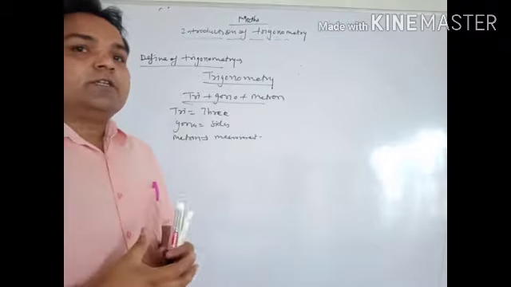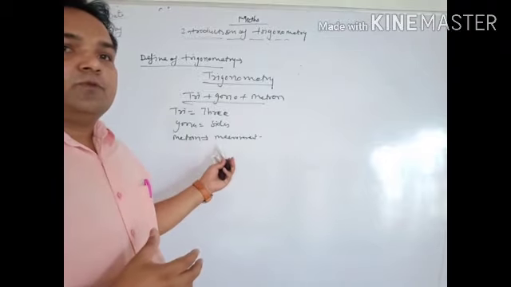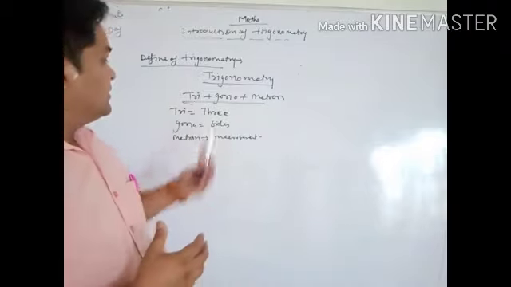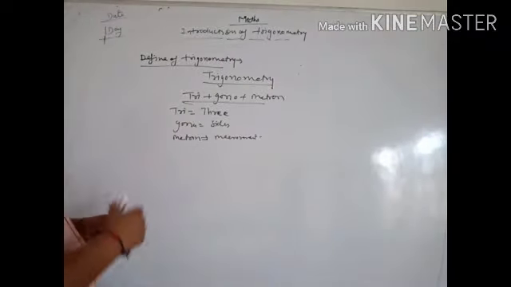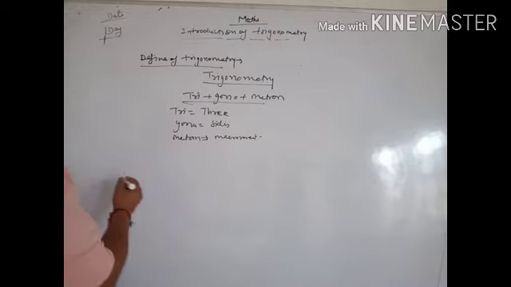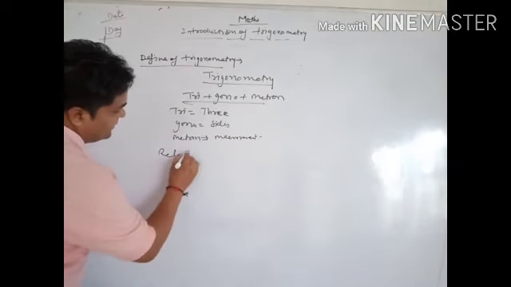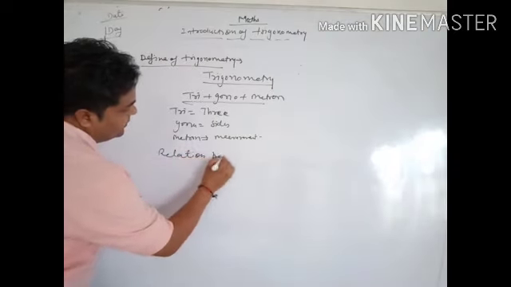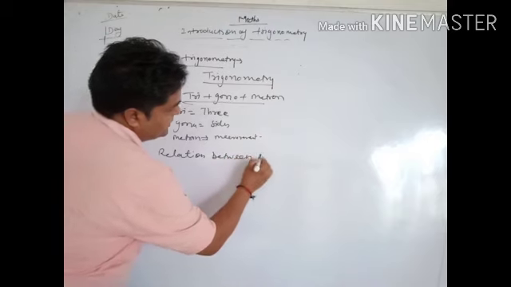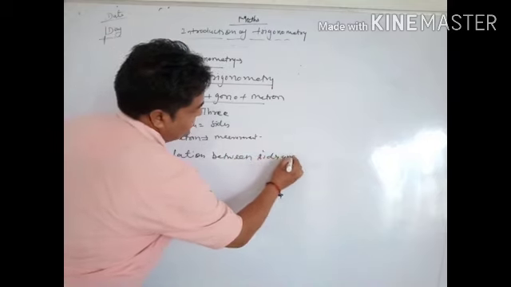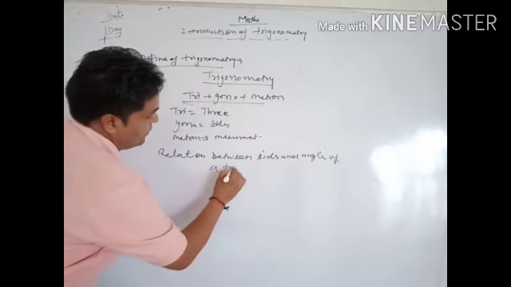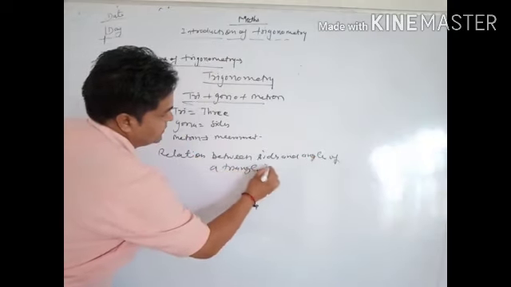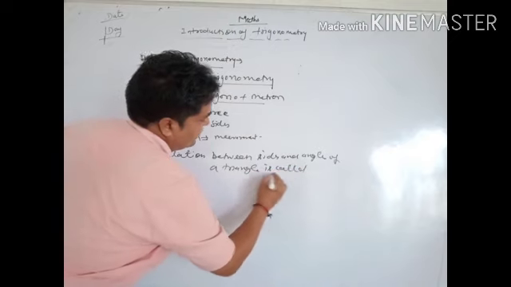In geometry we know that a triangle is a shape which has three sides. Now the other definition of trigonometry: the relation between sides and angles of a triangle is called trigonometry.